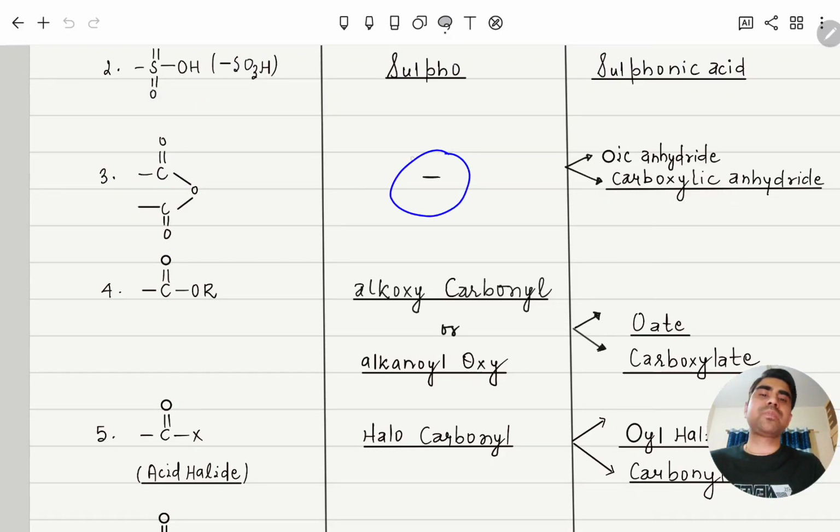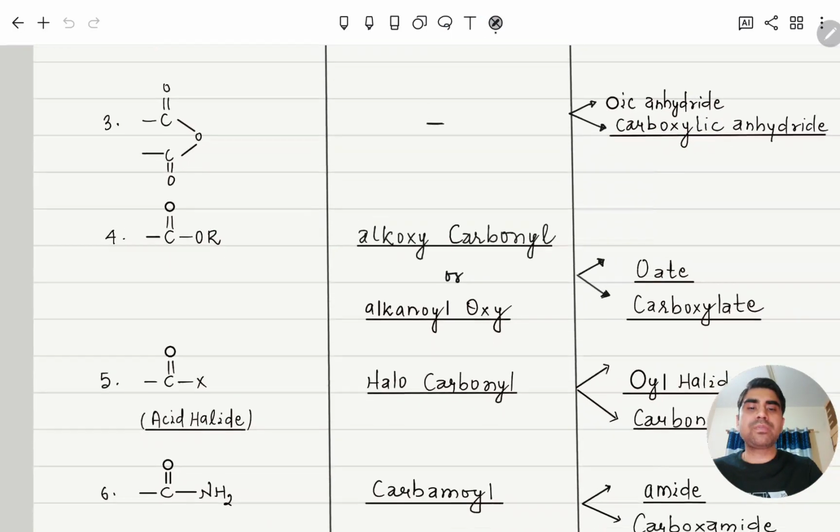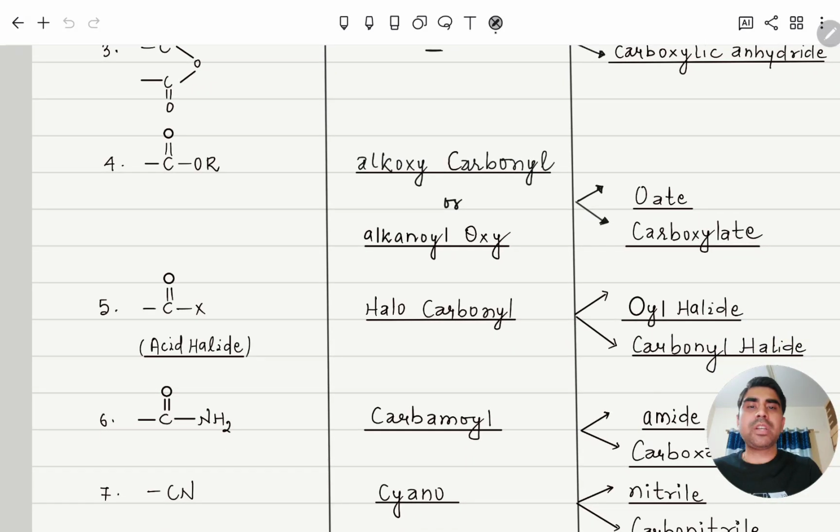Next, carboxylic acid derivative anhydride. For this, the prefix is not possible, but the suffix is there: oic anhydride when carbon is included. When carbon is excluded, then carboxylic anhydride. Similarly here, this is ester, not ether. For ester, the suffix is oate when carbon is included, and carboxylate when carbon is not included.